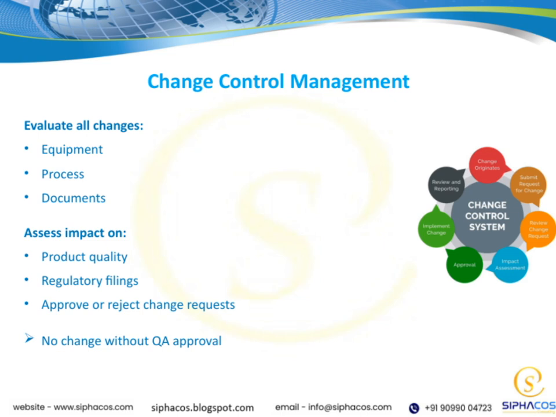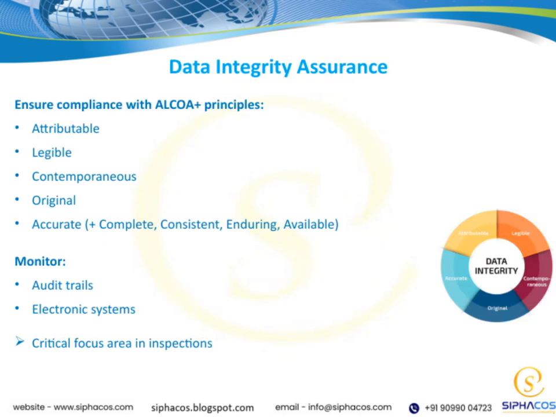After the evaluation, a decision must be made, either to approve or reject the change request. And remember, no change should go forward without approval from the QA team. This step ensures that all modifications are controlled and that product integrity and regulatory compliance are maintained at every stage. Ultimately, this process helps us maintain consistency, quality, and compliance, which are at the heart of our overall quality management system. Let's talk about data integrity assurance.